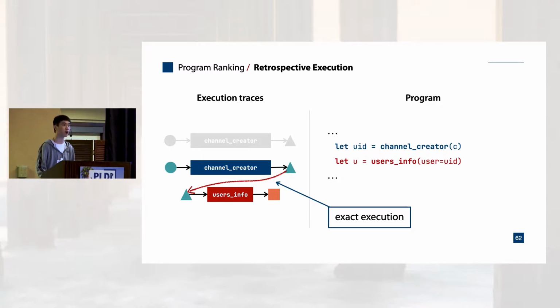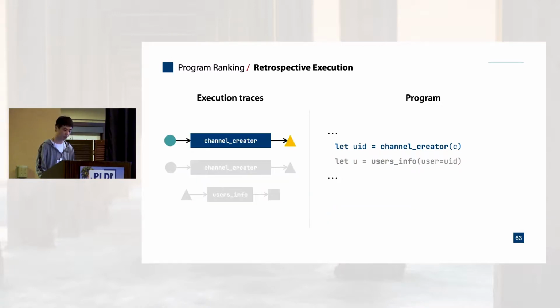But things do not always line up so nicely. Let's come back to the first method call and assume that we picked the first entry as the simulation, and we get a yellow triangle as the output. When it's time to execute the second call, we don't have an entry in the traces that takes a yellow triangle.